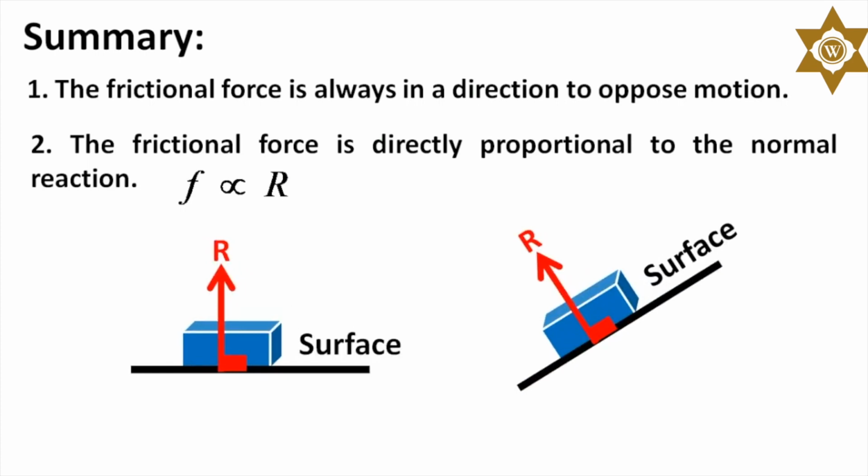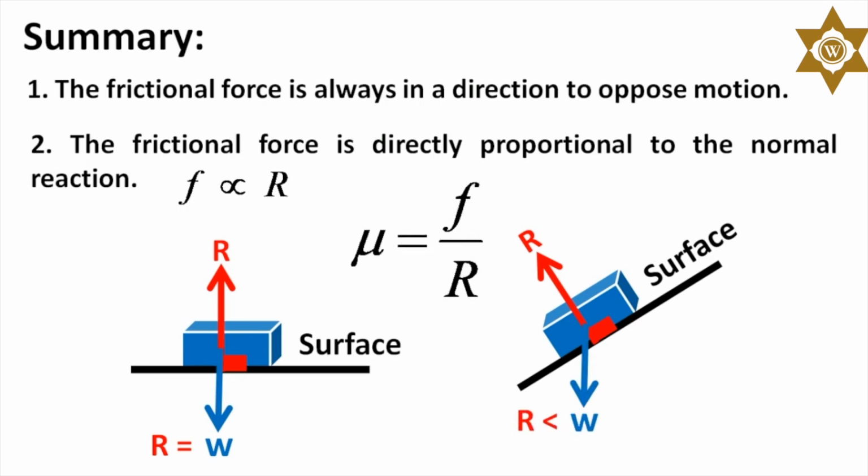It is equal to the weight of the object on a horizontal surface, but less than the weight of the object on an inclined surface. The constant of the proportionality is known as the coefficient of friction. It is a ratio of the frictional force and the normal reaction, and so it has no unit or dimension.